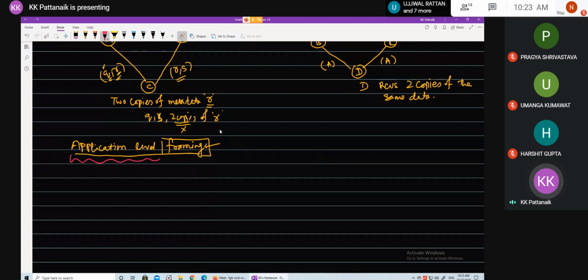Why do we say that? I mean, how does this help? How will simple framing not help, and how will application level framing help? The answer to my question is quite straightforward.